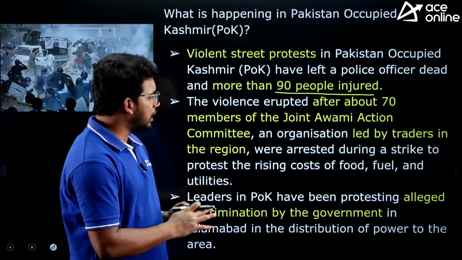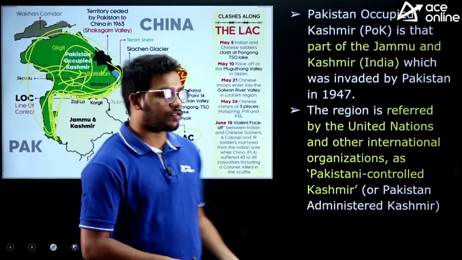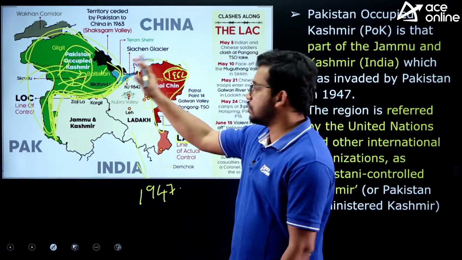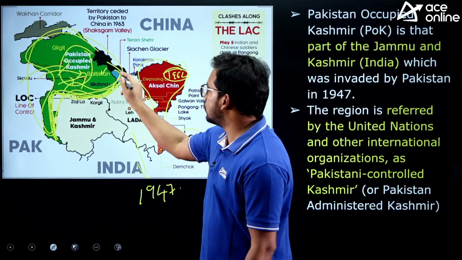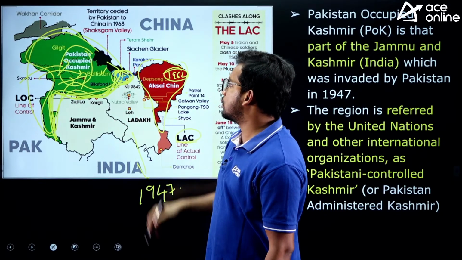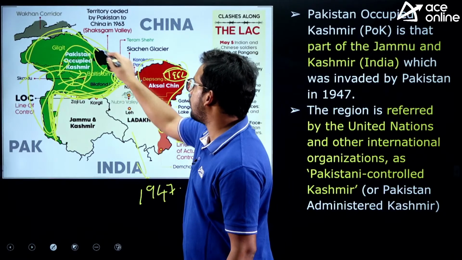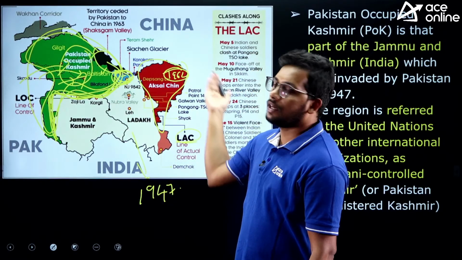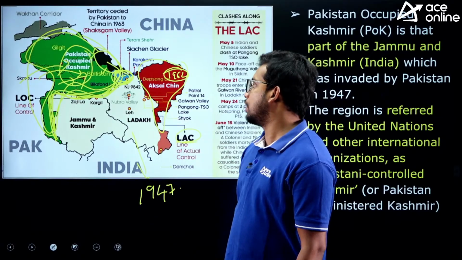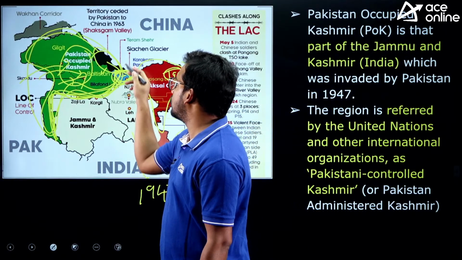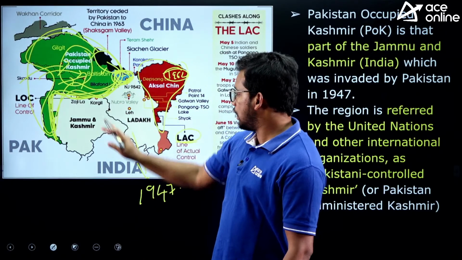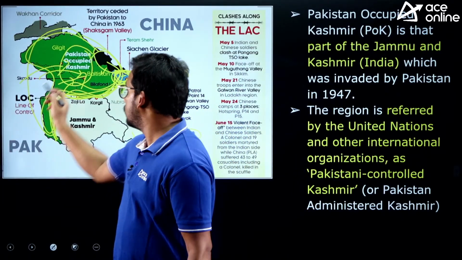The most important thing here is that questions can be framed from this region. So this is the present situation, the geography. This is the Shaksgam Valley, the black color one, which was given by Pakistan to China. And this is the Siachen region. This region is very, very important.